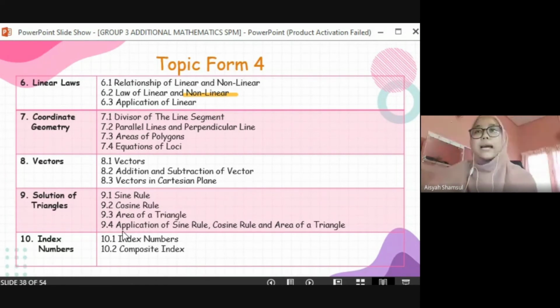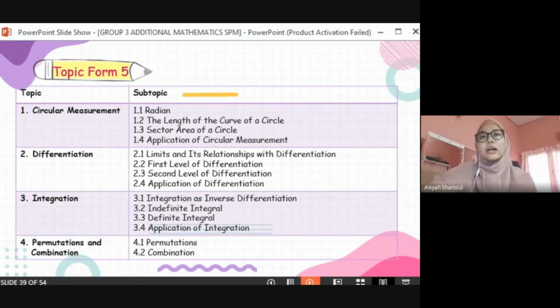This level is difficult for students because it needs them to understand well from the beginning of the chapter, since questions about application are always tough for them and need a long solution. So students need to first understand the problem, second plan the strategy, and third implement that strategy by using the formula. Okay, next. Topic of AddMath Form 5.